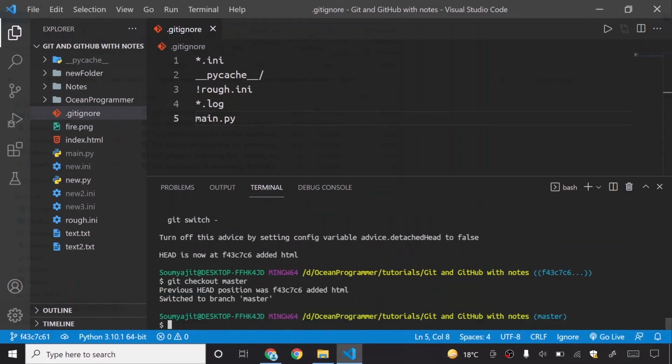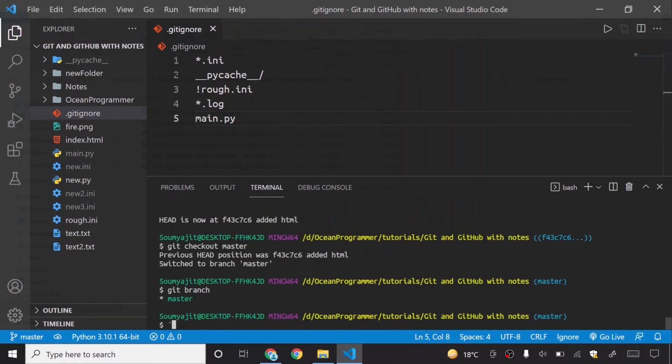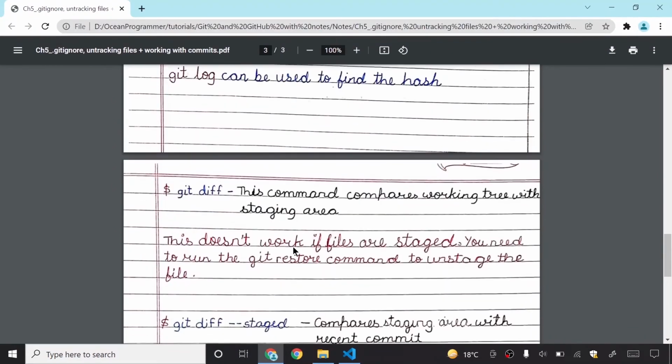You can see here, if I say git branch, this is a command to see all your branches. I will show you later. It is showing me only master, it is not showing me this crazy branch. You know why? Because this is a temporary branch. Git log can be used to find the commit hash.